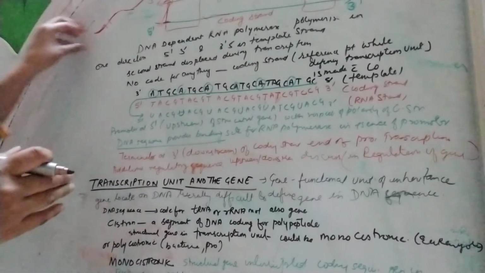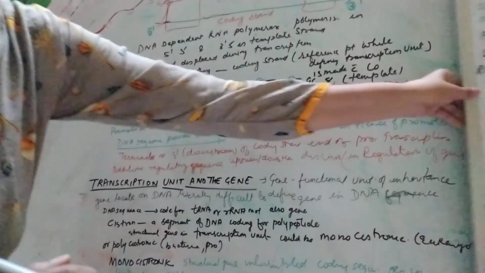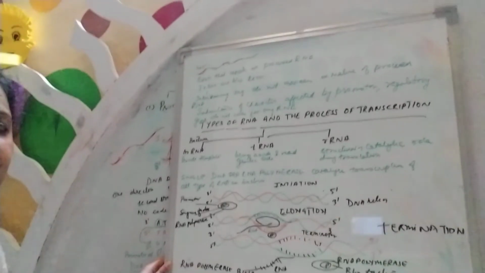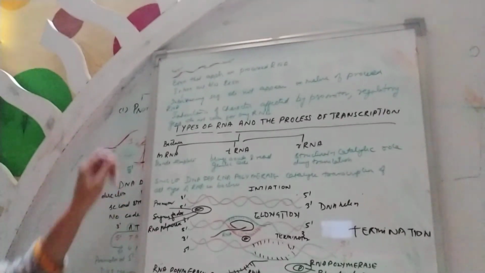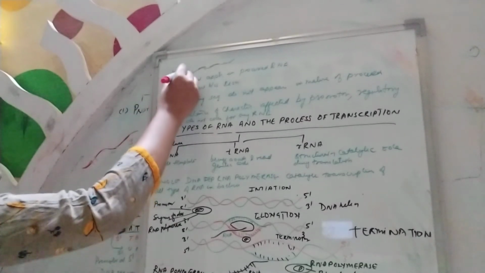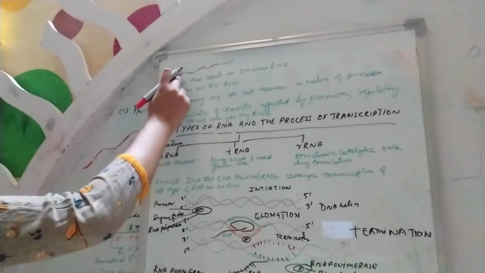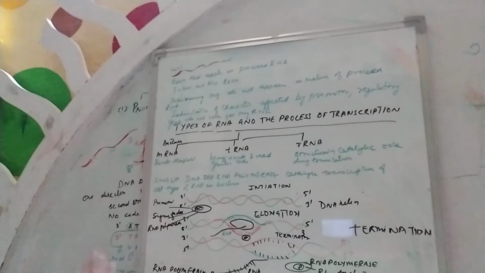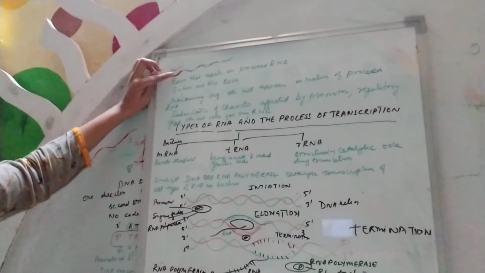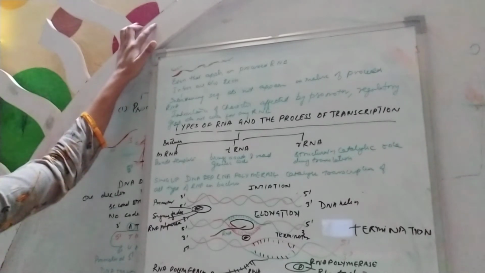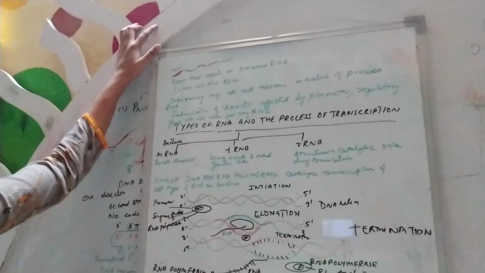That whole fragment which we get is not in the processed form. Then what happens is that it forms the exons and the introns. So this is the sequence which is coding and forms the messenger RNA. In between there are some sequences that appear. So these are the introns and these are the exons. Exons appear in the processed RNA. When you get the processed RNA, you will get the complete exons only.